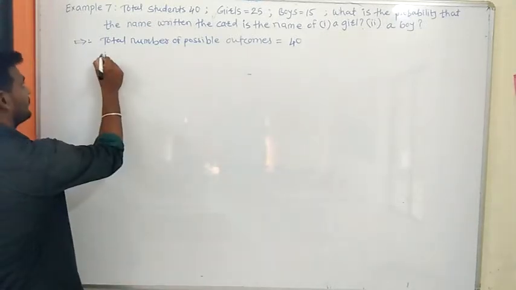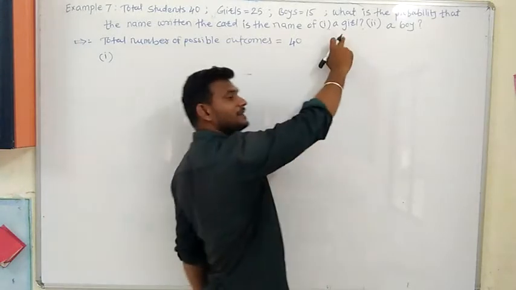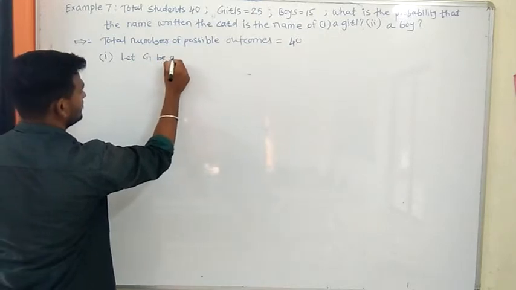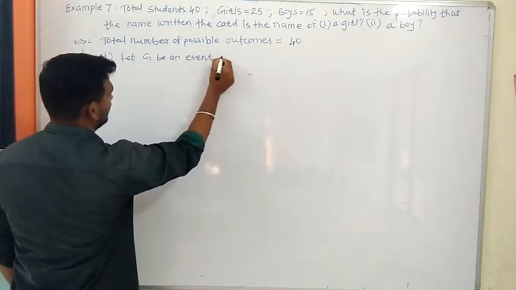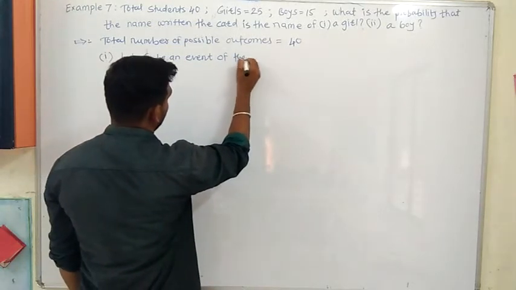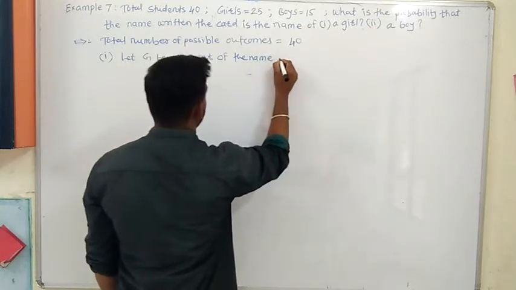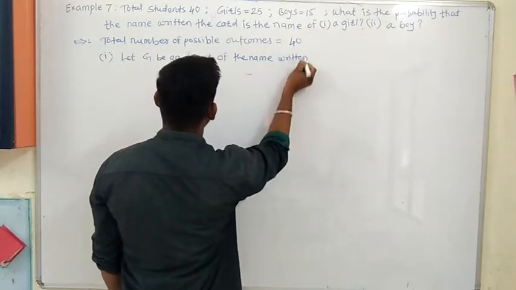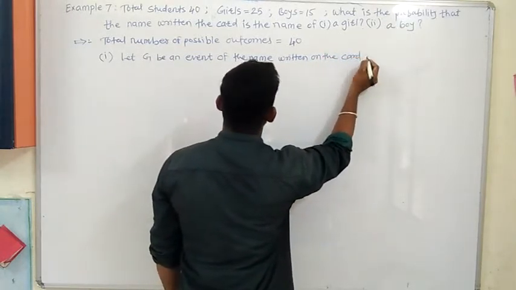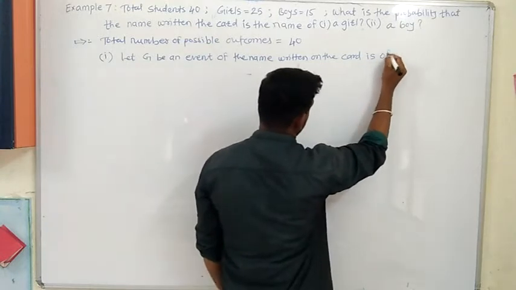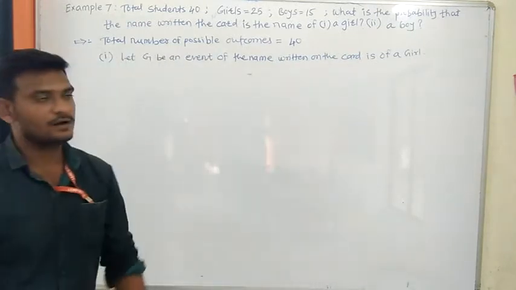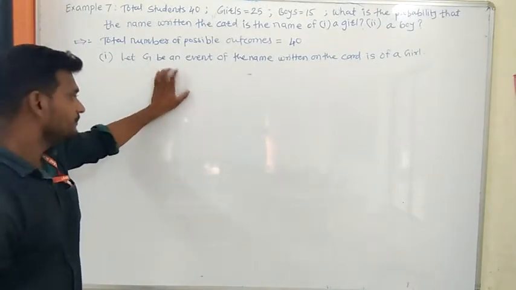And what we have to find? First one, we have to find the name will be the girl. Let G be an event of the name written on the card is of a girl. The name written on the card is of a girl. That event we will assume as G.